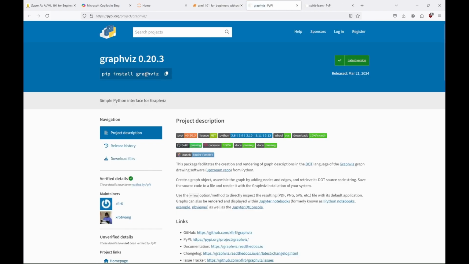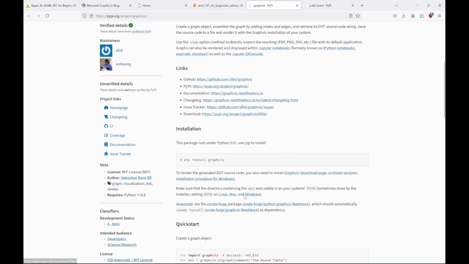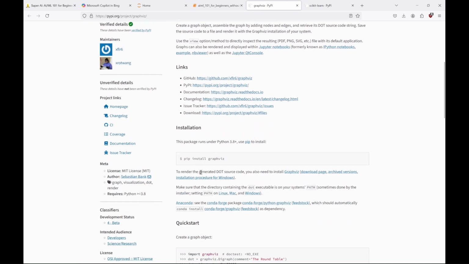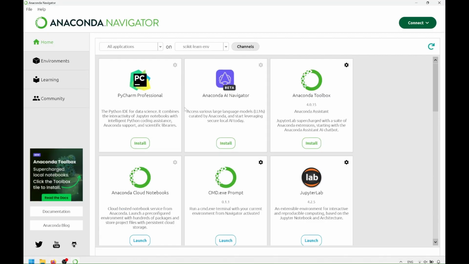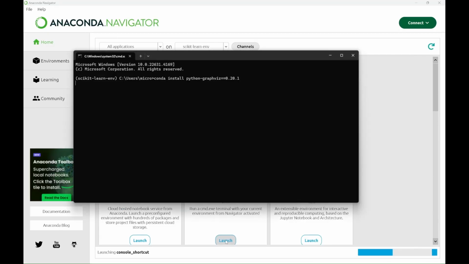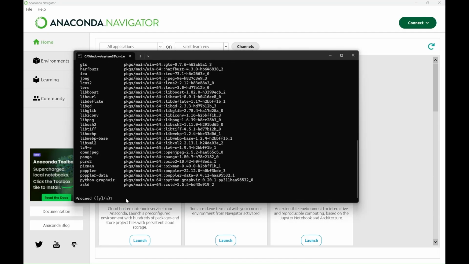This library will help us see the decision tree as a visual diagram. Once again, we'll be using an older version of the library, that is 0.20.1. And because I'm using Windows, I'll install this library using conda. And that's why we needed the cmd.x. If you are not using Windows, you might be able to install GraphViz with pip, but I'm going to use conda. So let's install it in our environment. Let me start the terminal, paste the command, hit enter, and confirm that we want all these changes.